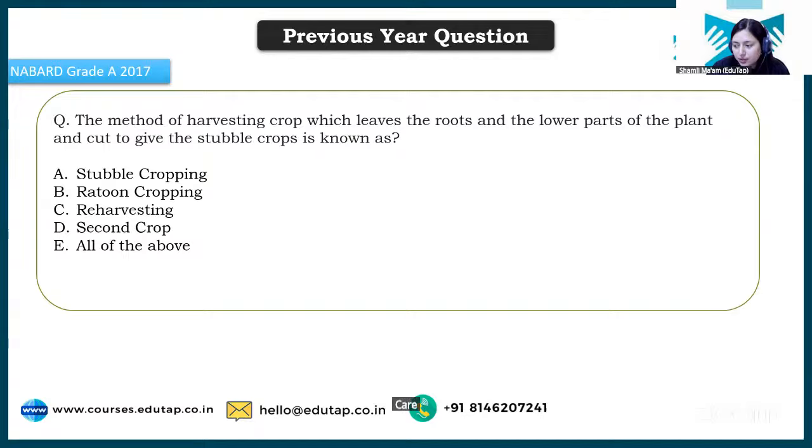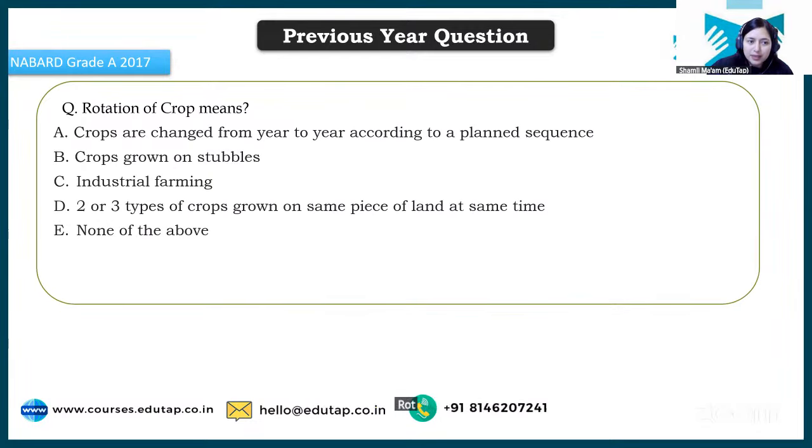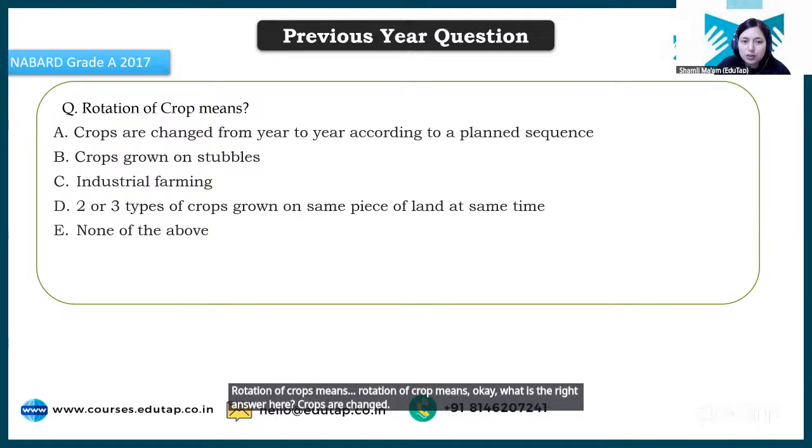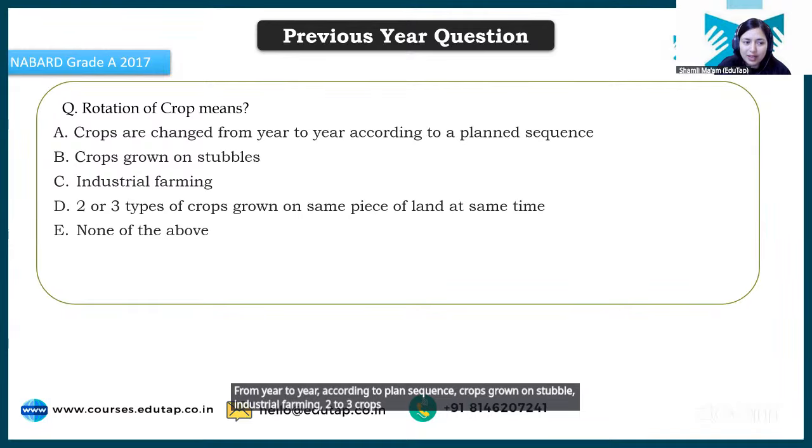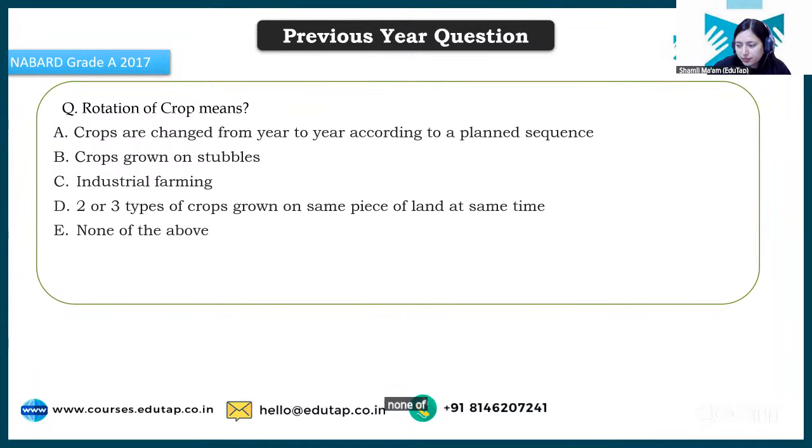Carefully read all the options first and then give me the answer. Very good. It will be E, all of the above, right? Yes. Rotation of crop means, okay, what is the right answer here? Crops are changed from year to year according to plant sequence. Crops grown on stubble, industrial farming, 2 to 3 crops grown on the same piece of land. None of the above. What will be the answer? Very good. It will be option A, right?